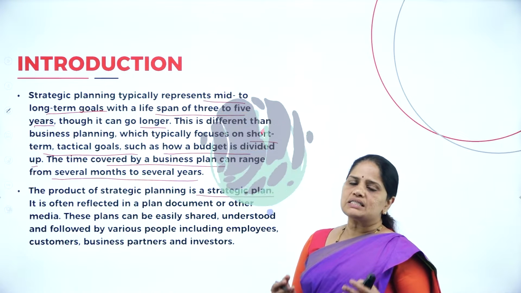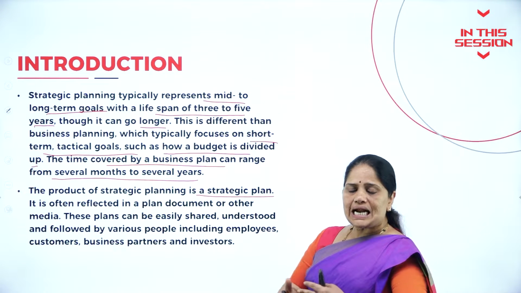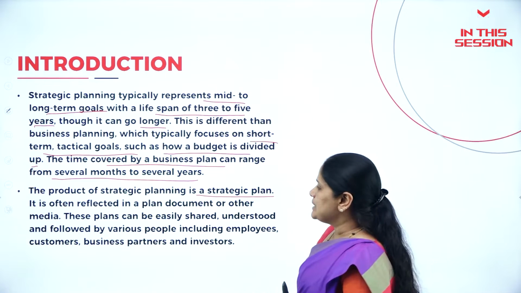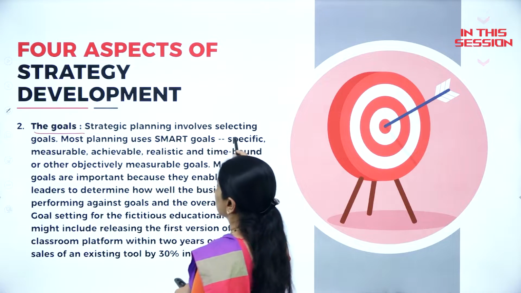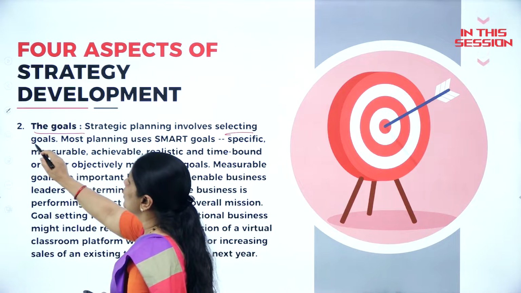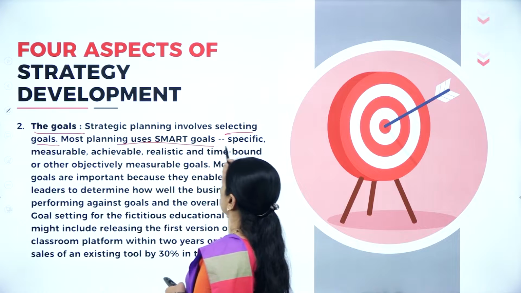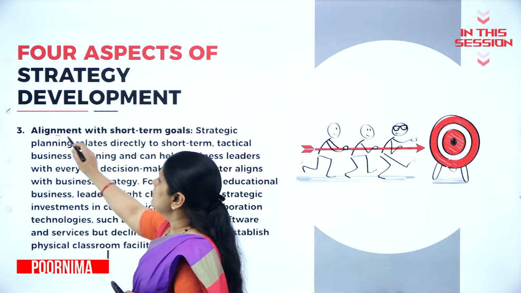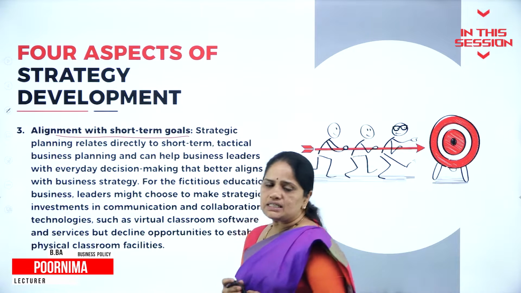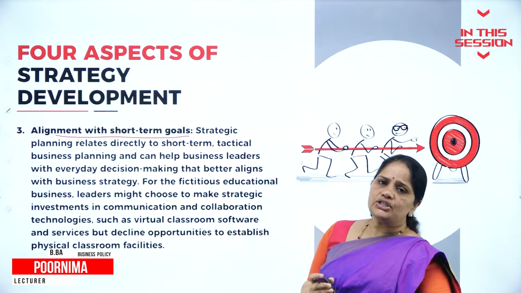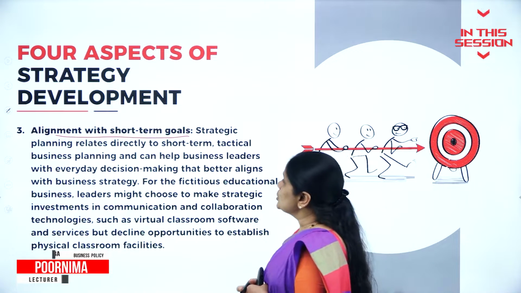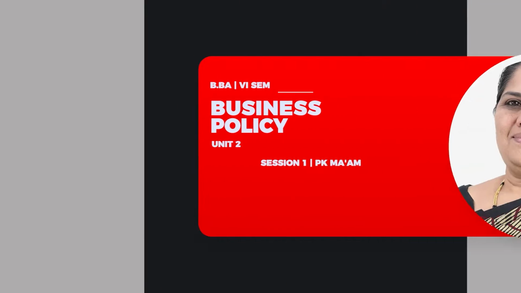Once you do strategic planning, you get the strategic plan for the entire business. The strategic planning involves selecting the goals. Most planning uses SMART goals, alignment with short-term goals. So whenever strategic planning has to be done, it should be in alignment with the short-term goals.